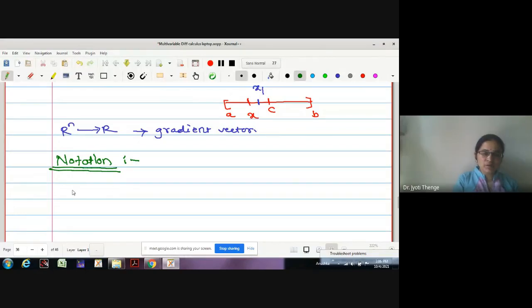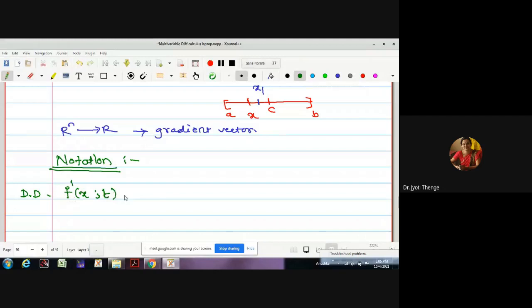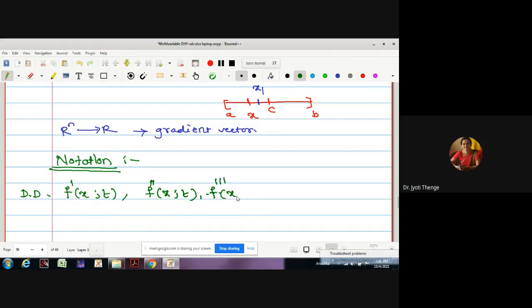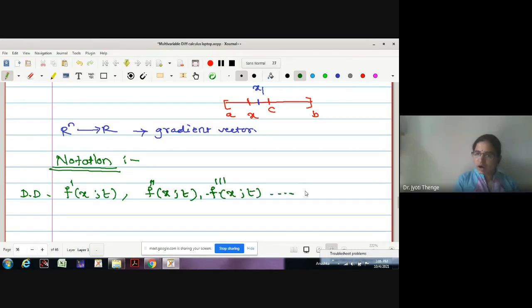Okay. What is the symbol for the directional derivative we were using? Suppose a directional derivative of the function calculated at point x in the direction t. Then this is the first order directional derivative. Then we will continue the symbol as f double dash of x comma t. Let me write one more, f triple dash of x comma t, up to f m, that is mth derivative at the point x in the direction t. Okay, these symbols will give the higher order directional derivatives.